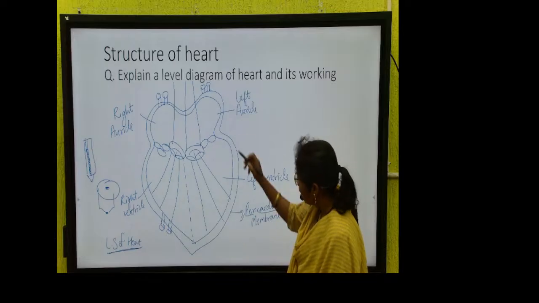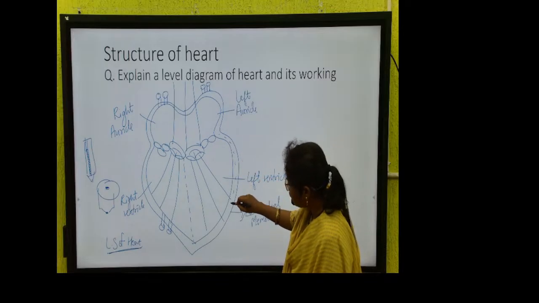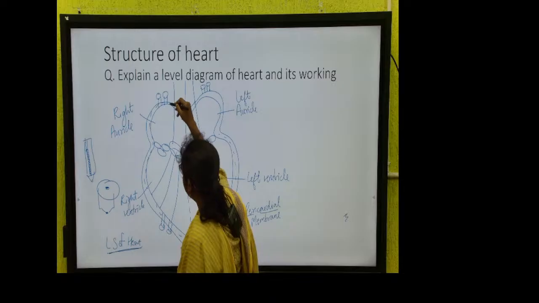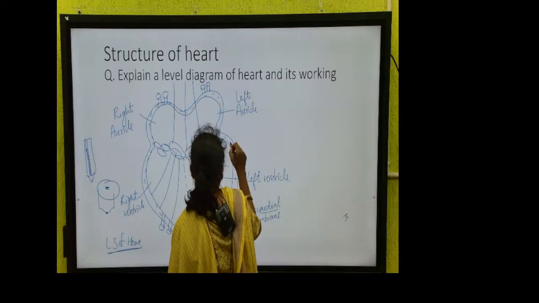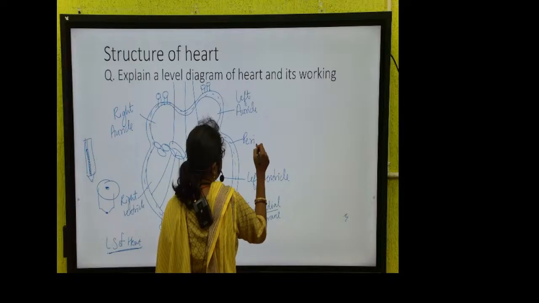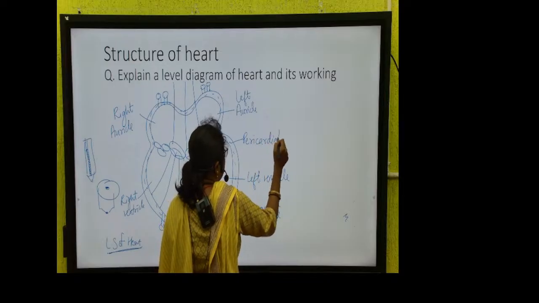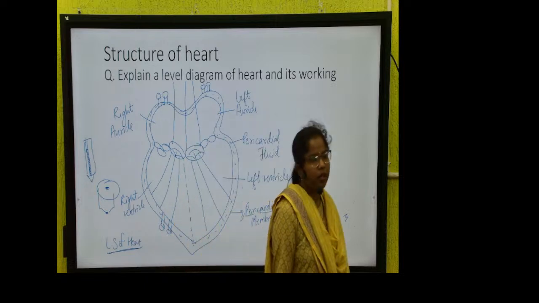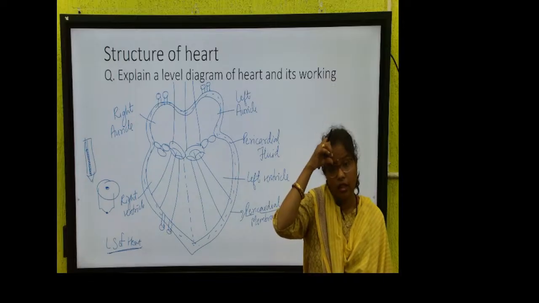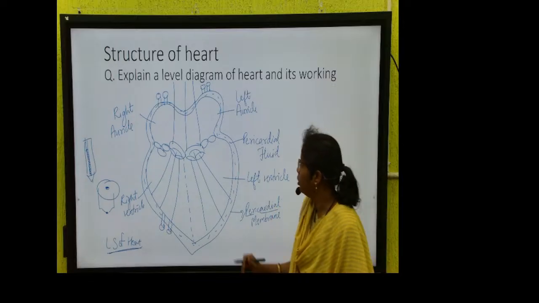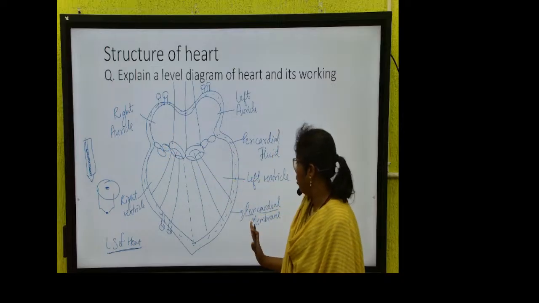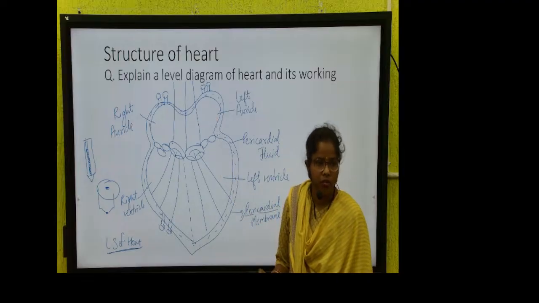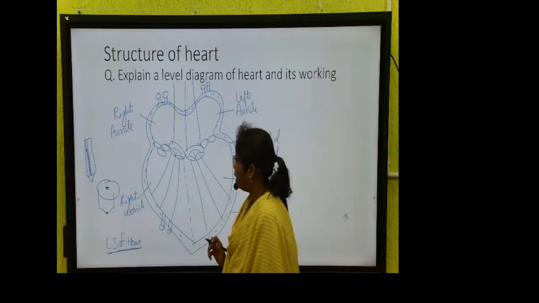is called pericardial membrane. To reduce the chances of collision, as it is pumping continuously, this pericardial membrane is filled with a fluid which is called pericardial fluid. If this comes in 5 marks, son, then with 4 labels you will never get 5 marks, remember that. And as I keep telling you, you will learn very soon. Left auricle, right auricle, left ventricle, right ventricle. We have a membrane called pericardial membrane, which is filled with a fluid called pericardial fluid.